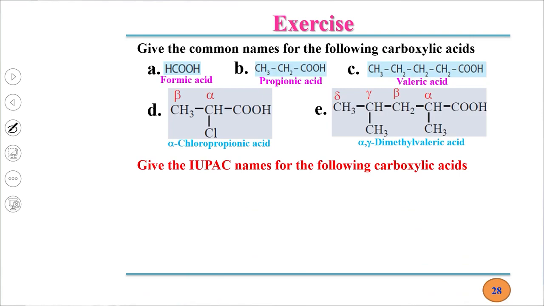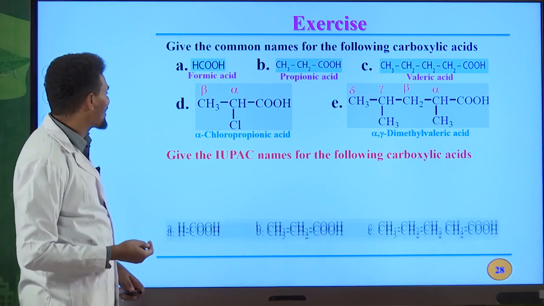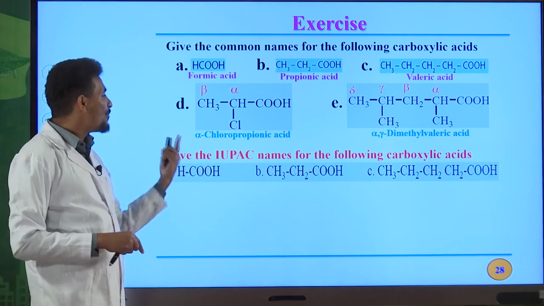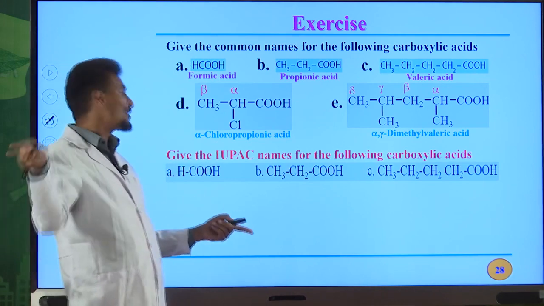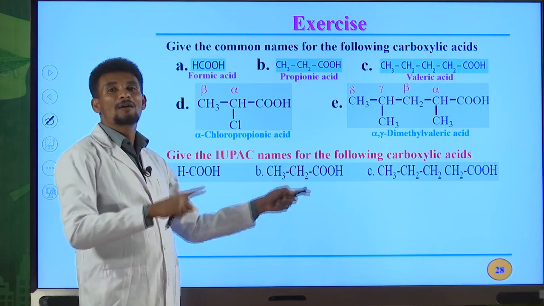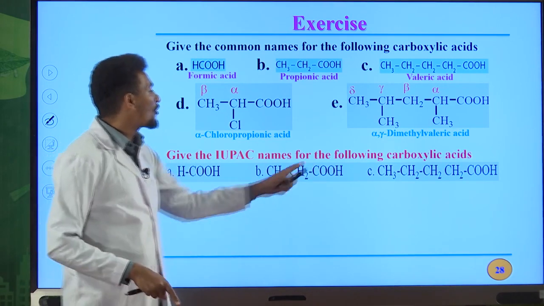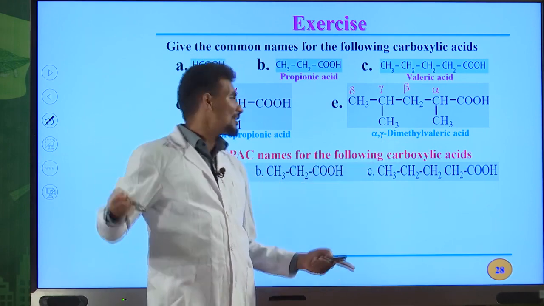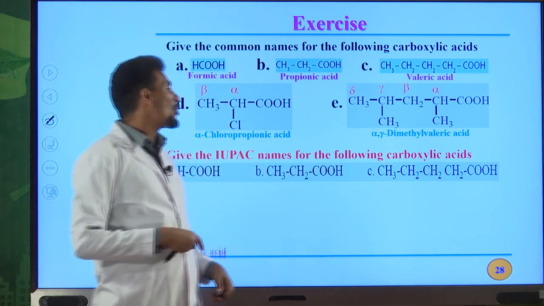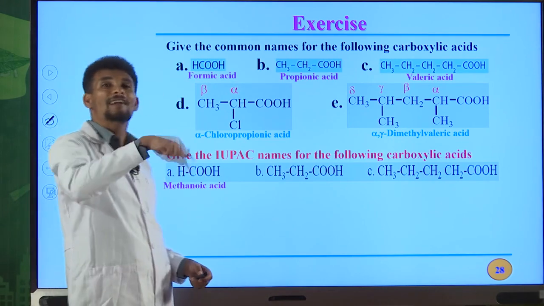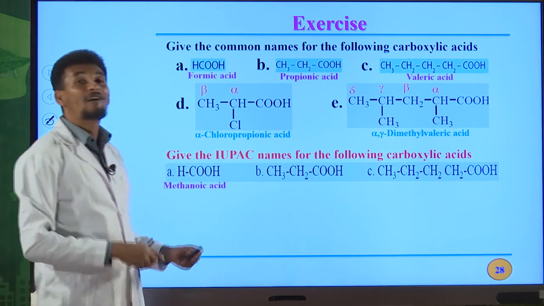Okay, so let us come to the IUPAC names for carboxylic acid. I already told you that if you have only 1 carbon atom, the IUPAC name for that carboxylic acid is methanoic acid. 2 carbon atoms, ethanoic acid. 3 carbon atoms, propanoic acid. 4 carbon atoms, butanoic acid. 5 carbon atoms, pentanoic acid, hexanoic acid. It continues just like that. So it is dependent on the IUPAC names of alkanes.